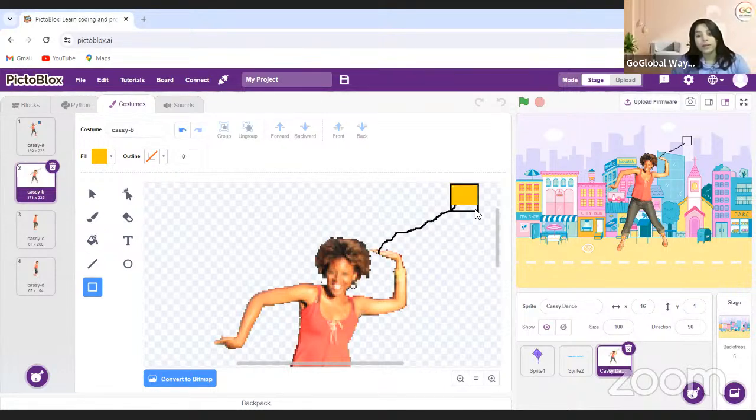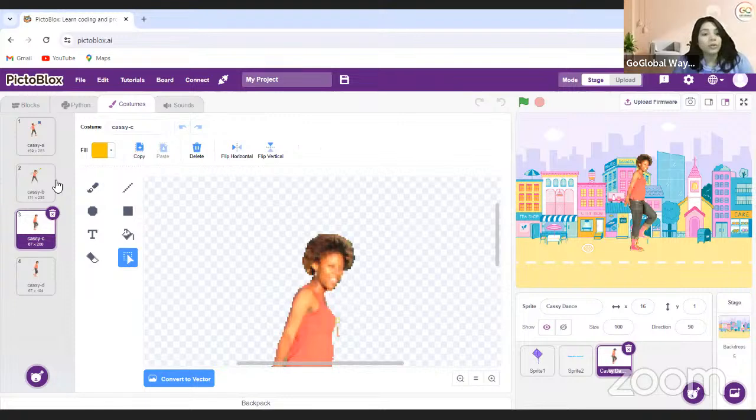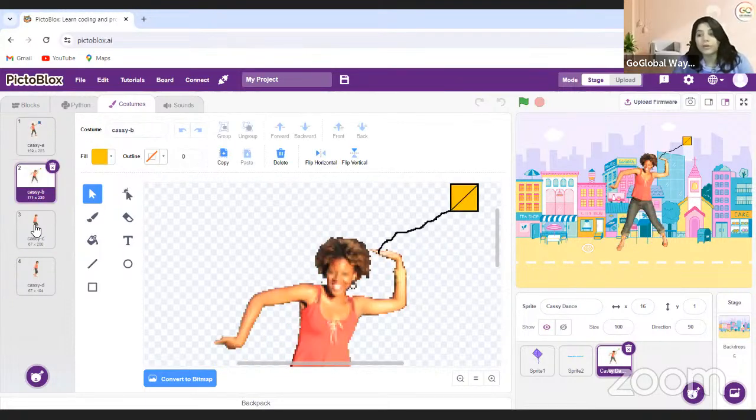I select the color and I'm just moving it inside like this way. And I'm making one outline for this beautiful kite. Okay, now what next is, we'll come over here. So this part we made, this one, as a kite. So if I hold this part, I think it will not come. No problem. So 1, 2, 3.